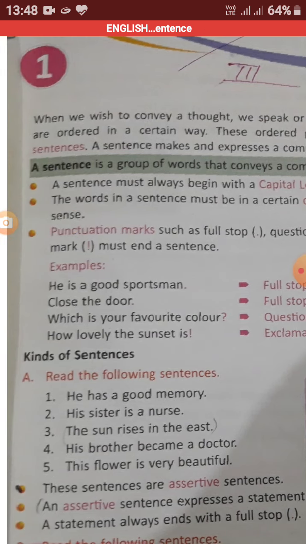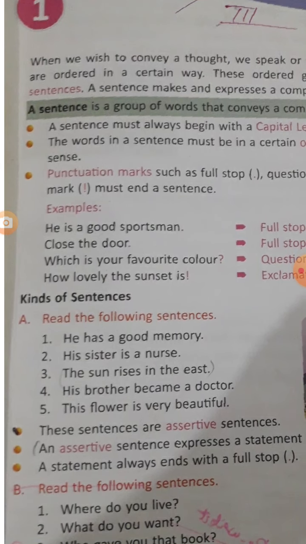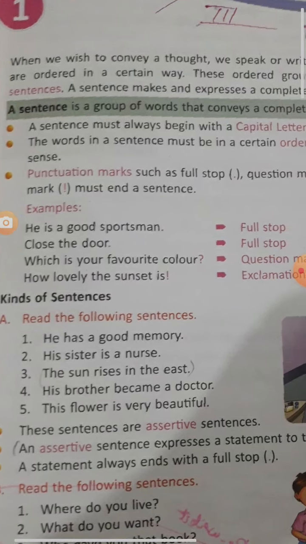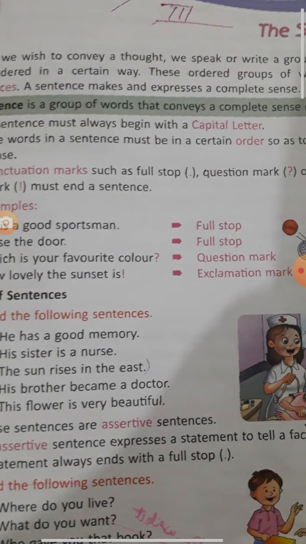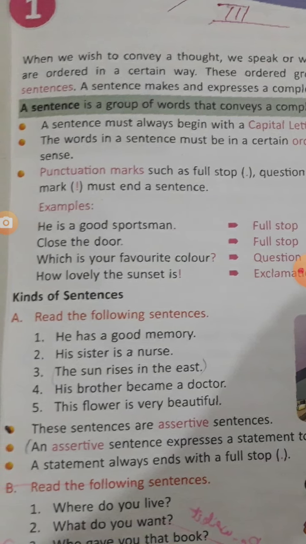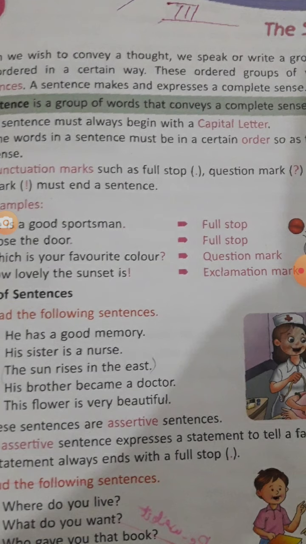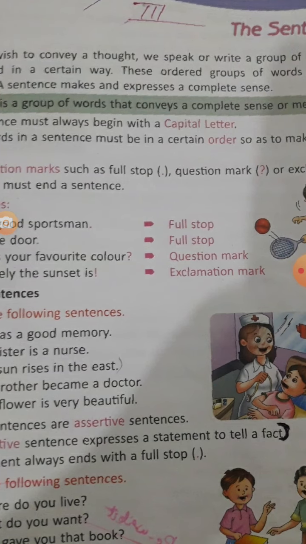Let's take an example. See the example in your book. He is a good sportsman. See the punctuation? Full stop. It is an assertive sentence. Close the door. Again, it is an imperative sentence and it ends with the full stop. Which is your favorite color? It ends with a question mark because it is asking a question, so it is an interrogative sentence. How lovely the sunset is. It is an exclamatory sentence, so it ends with an exclamation mark.